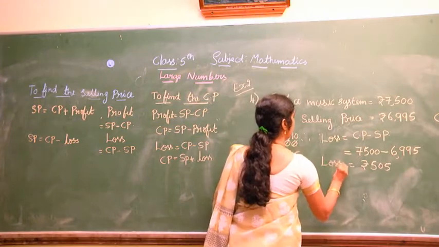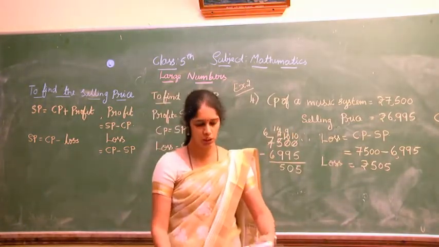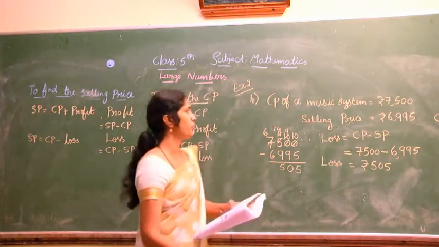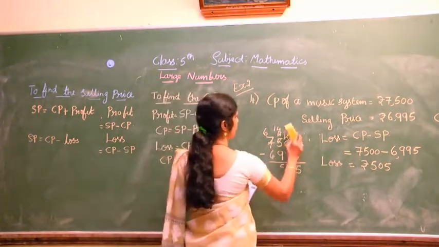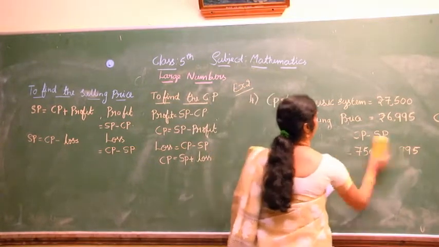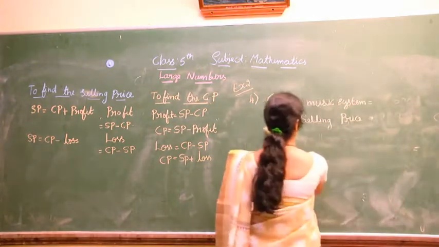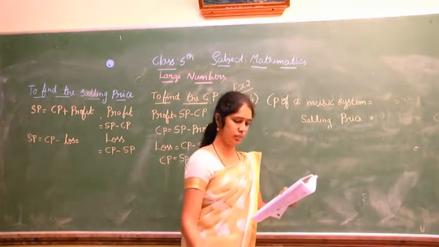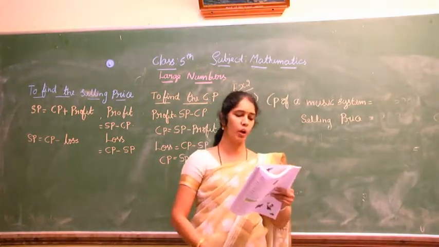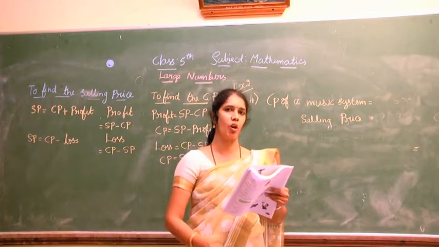Okay children, now you have to copy it in the CW book. We move to the next sum, that is the 5th one. Peter bought a plot of land for 75,000. That is the cost price.